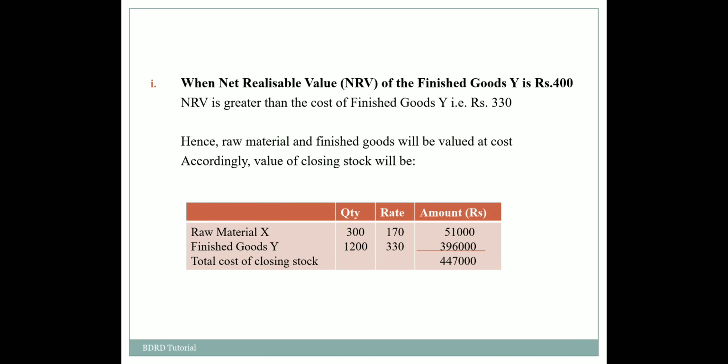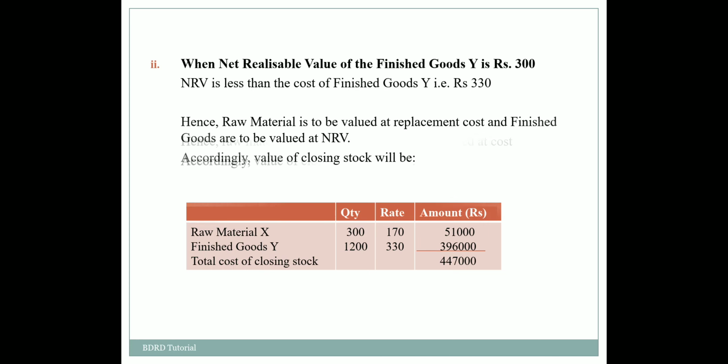Now in the first case where the net realizable value of the finished goods is rupees 400, we can see that the net realizable value in this case is greater than the cost of finished goods, that is rupees 330. So in this case the raw material and finished goods will be valued at cost. So we have ascertained the value of closing stock by multiplying the rate and the quantity available in the question, and thereby we have calculated the value of closing stock.